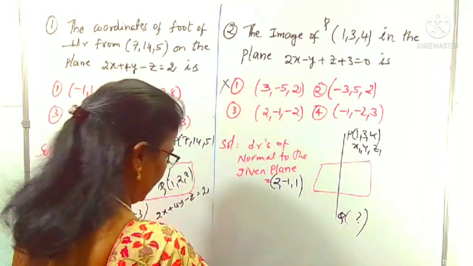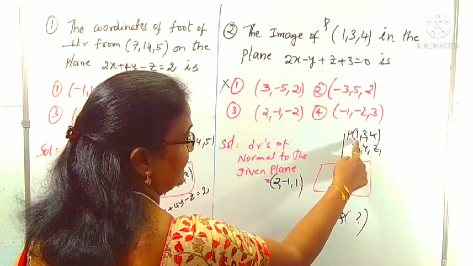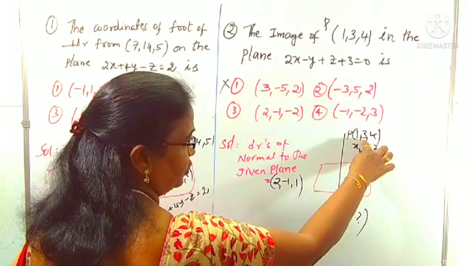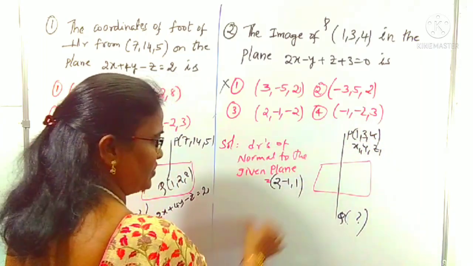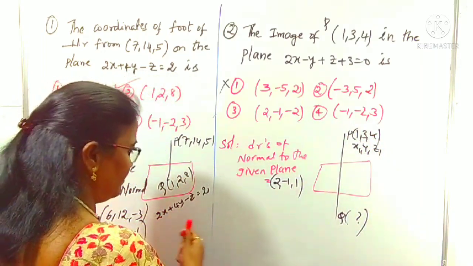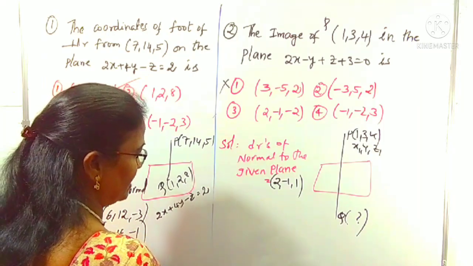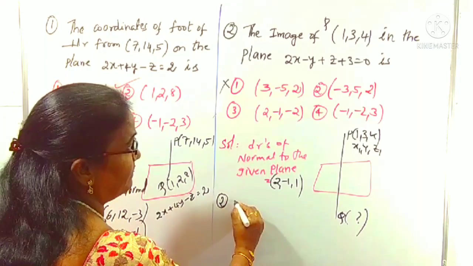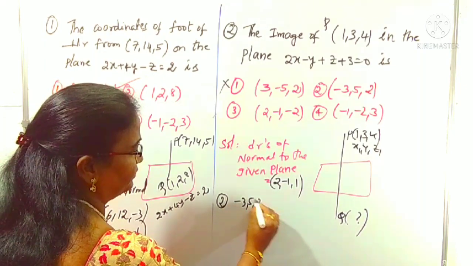Now think about the second option: minus 3, 5, 2.